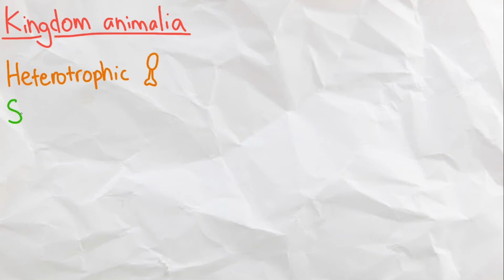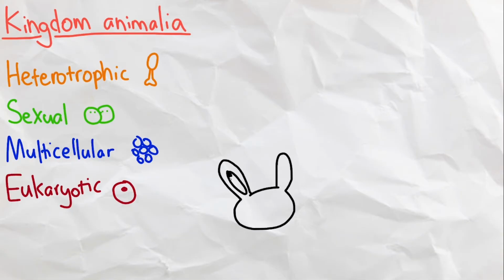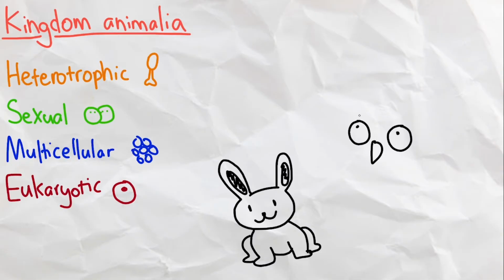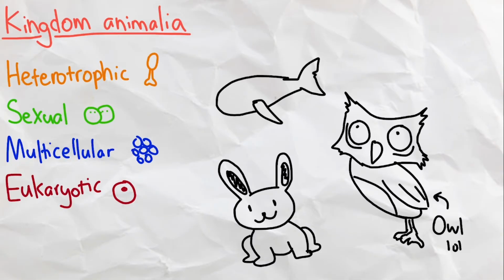Now with that out of the way, let's start with the most familiar kingdom, Kingdom Animalia. Life in this kingdom is heterotrophic, mostly reproduces sexually, multicellular, and eukaryotic. This kingdom is essentially all the animals that we know of, and all of them depend on eating other organisms to survive. With over 1 billion species, this is the biggest kingdom that we have studied thus far.